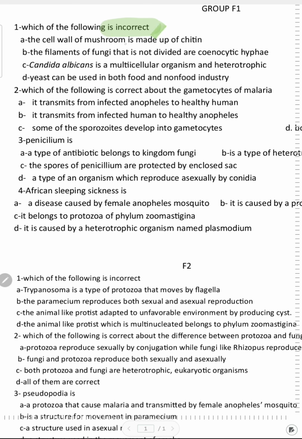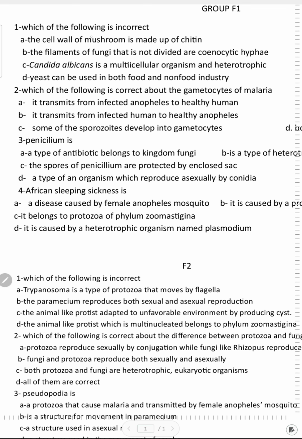A. The cell wall of mushroom is made up of chitin. This is true because the cell wall of mushroom, which belongs to the kingdom of fungi, like all types of fungi, is made up of a molecule named chitin. So this is not the false answer. B. The filaments of fungi that are not divided are coenocytic hyphae. This is also true because the filaments are named hyphae, and we have two types of hyphae. If it's not divided, it will be named coenocytic hyphae.